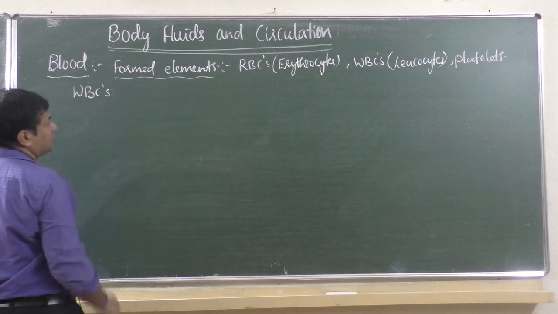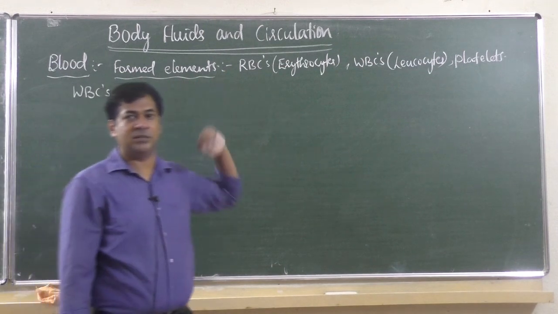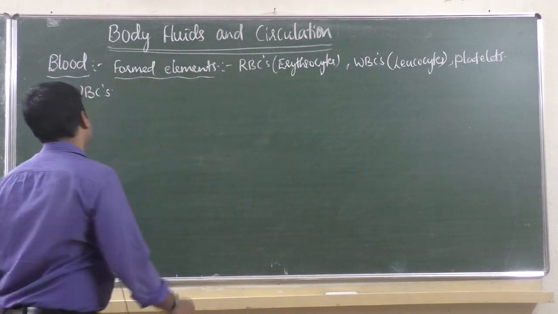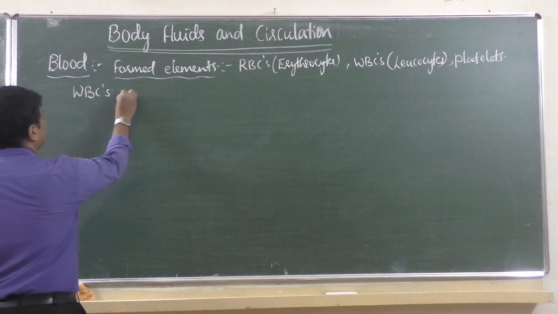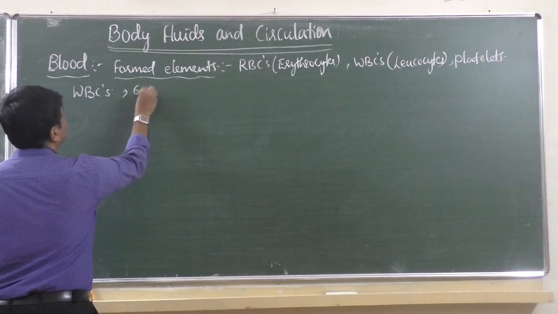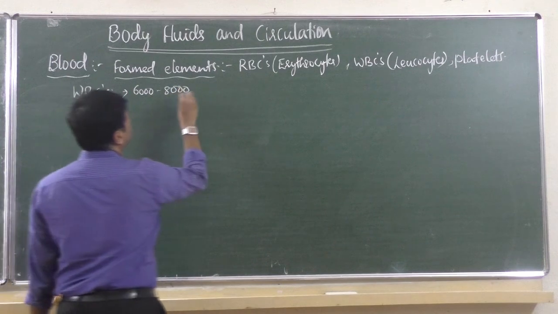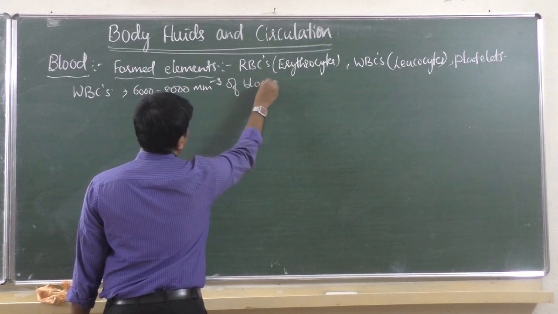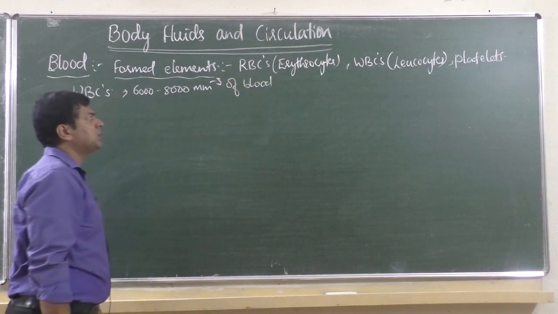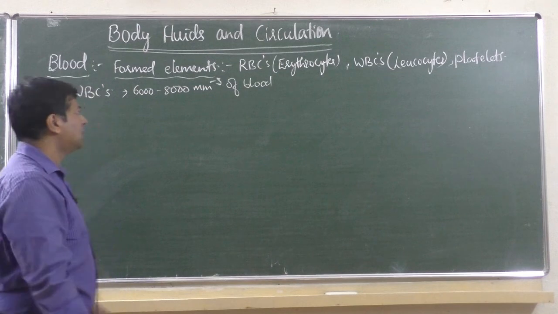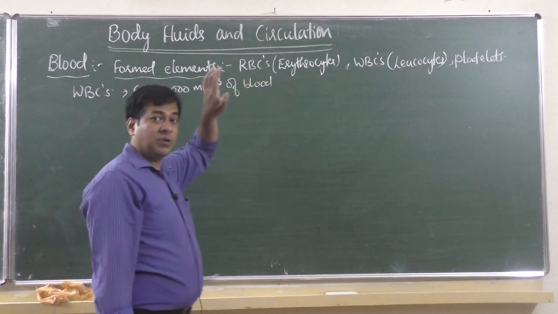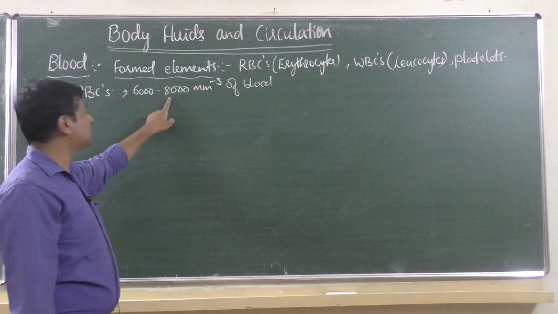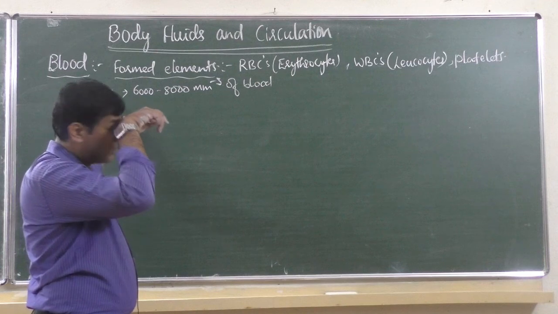And formed elements, you know, make up 45% of the blood. The remaining 55% is plasma, the liquid part. After that 45%, WBCs are the least. As we know, it is just 6,000 to 8,000 in number per cubic millimeter of blood. What about RBC then? RBC is 5 to 5.5 million. Just 6,000 to 8,000 white blood corpuscles or leukocytes will be there.